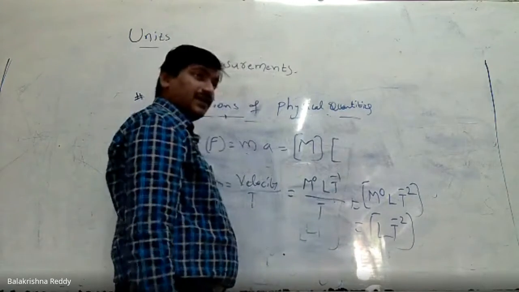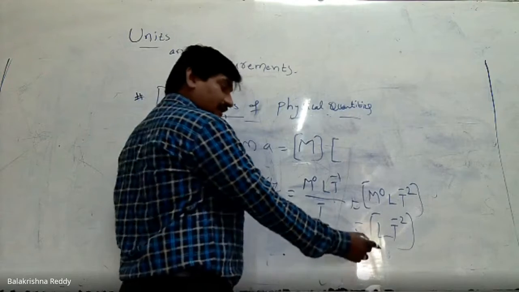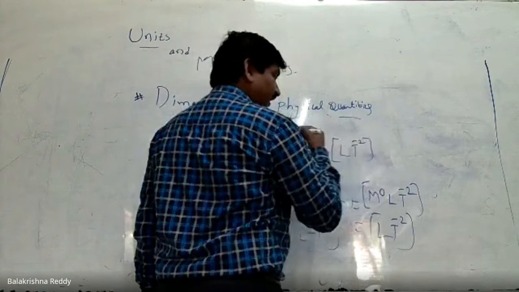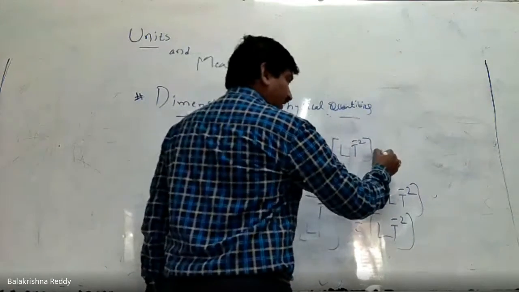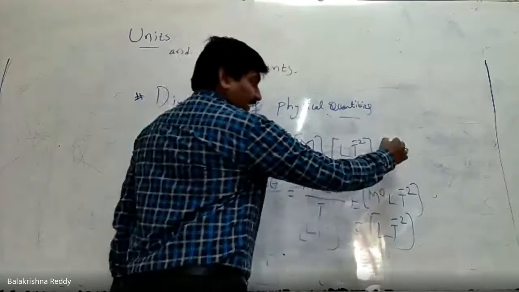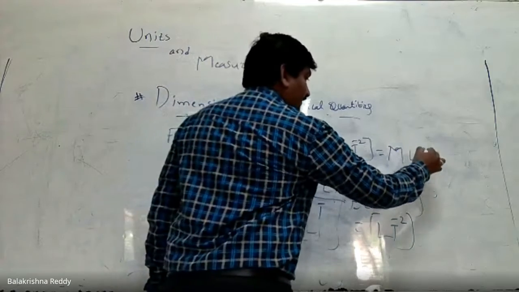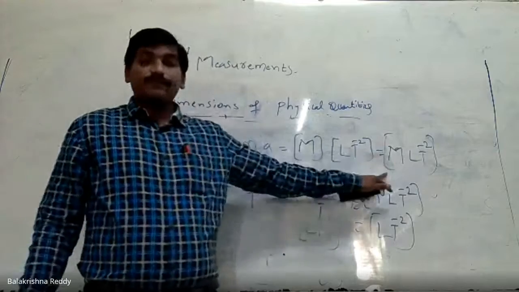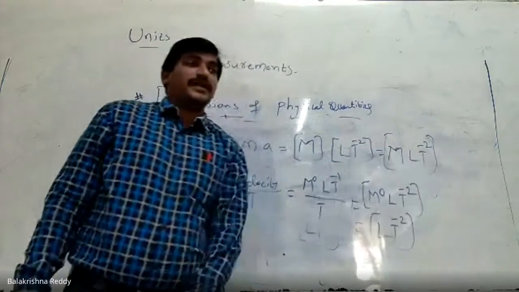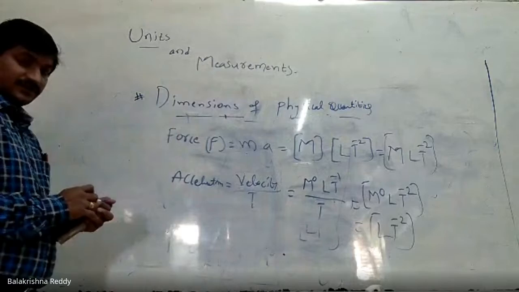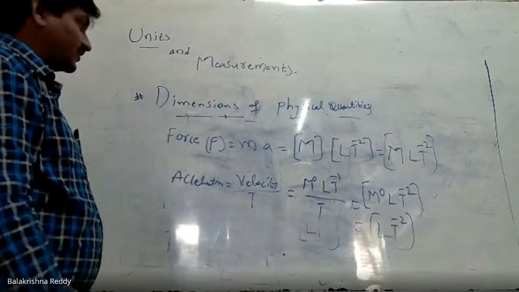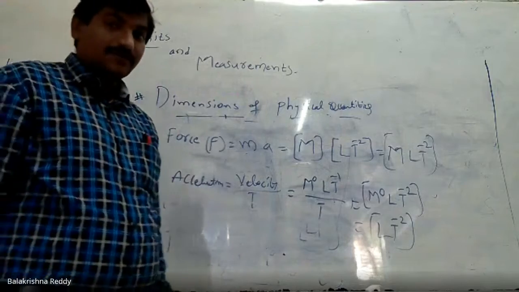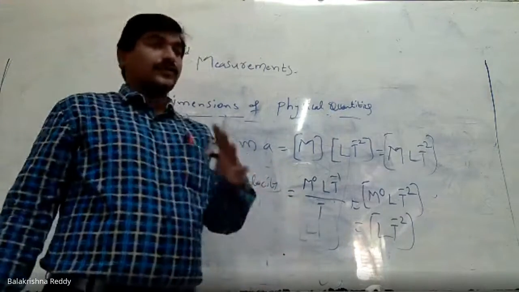The dimension formula of acceleration is L T minus 2. Combined, I can write M L T minus 2. This is the way we derive dimension formulas for each physical quantity.